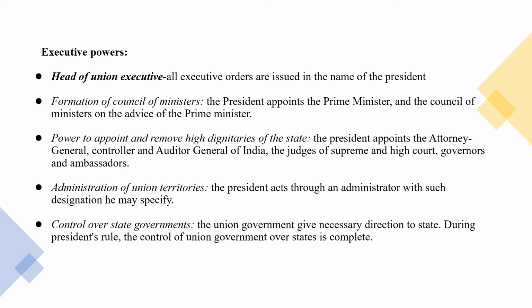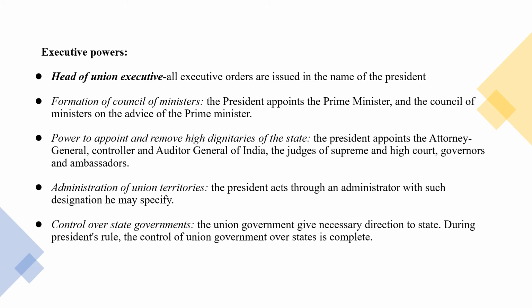The President is the head of the Union Executive and all executive orders are issued in the name of the President. Formation of the Council of Ministers. The President appoints the Prime Minister and the Council of Ministers on the advice of the Prime Minister.